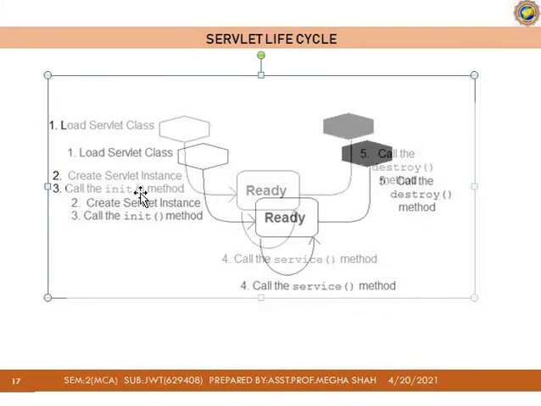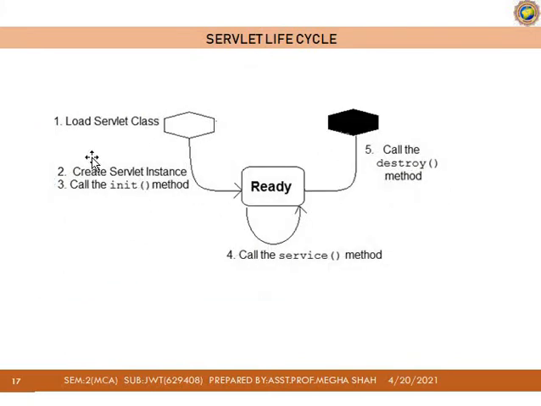So first load the servlet class, create the servlet instance, call the init method, then call the service method, and then call the destroy method. Whenever a request comes from the client side, the web container, the web server, loads the servlet, then its duty is to create a servlet instance.